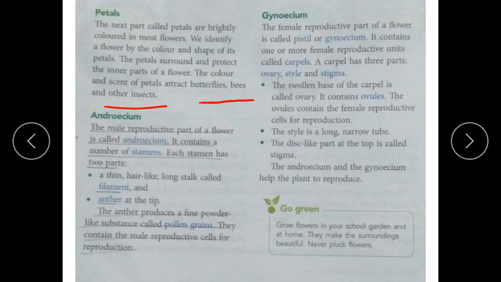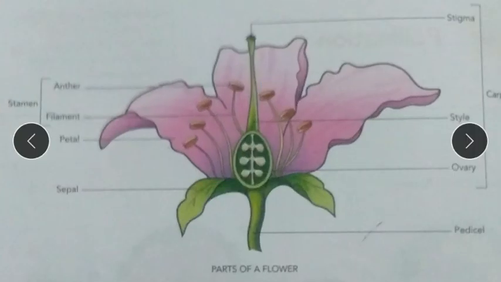Here you can see this part. This is said to be the ovary, and it contains valves. The valves contain the female reproductive cells. Inside that, small reproductive cells are there.